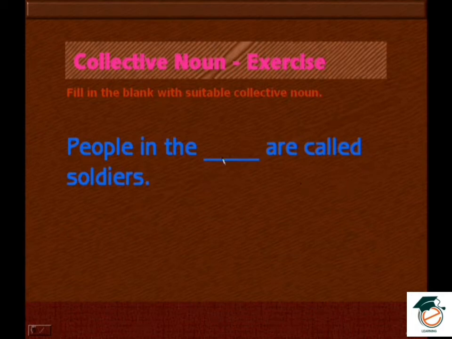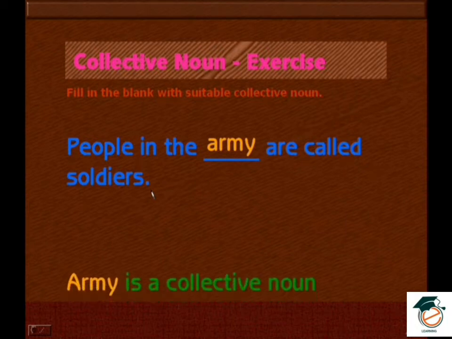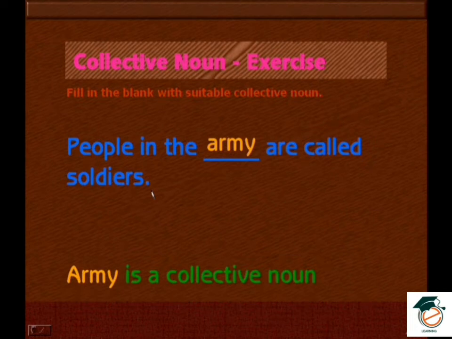People in the dash are called soldiers. So soldiers, the group of soldiers is called an army. People in the army are called soldiers. So we call them soldiers because they work in an army. So what is an army? It's a group of soldiers.